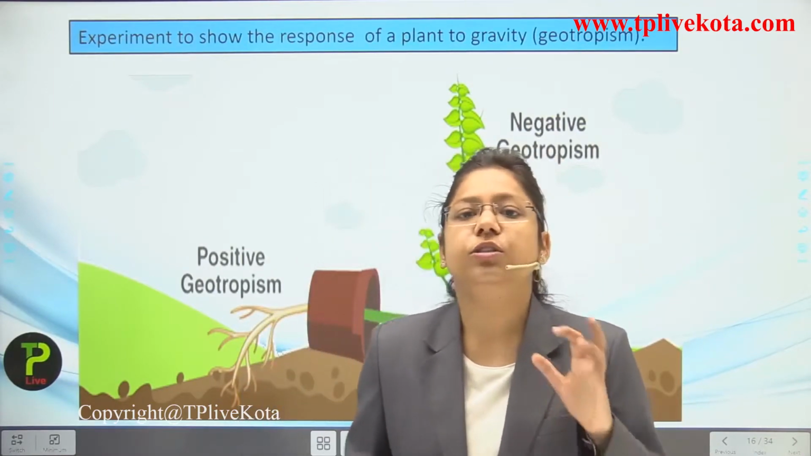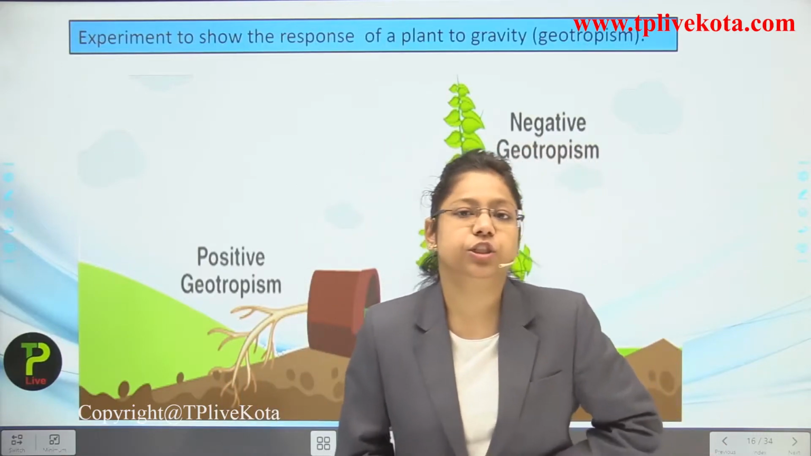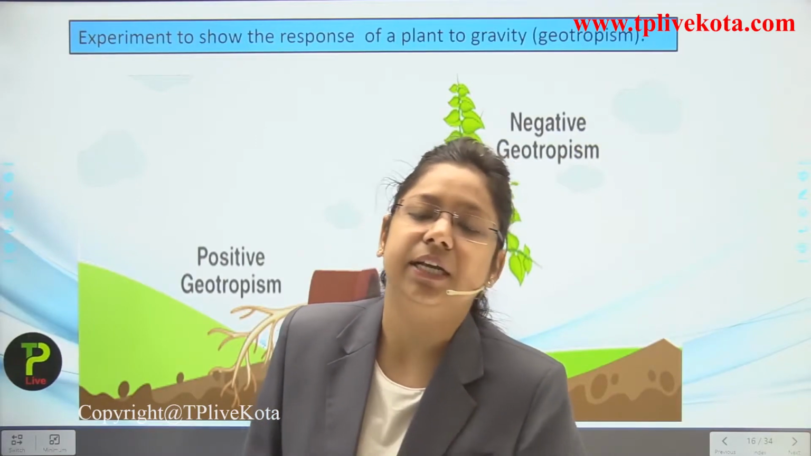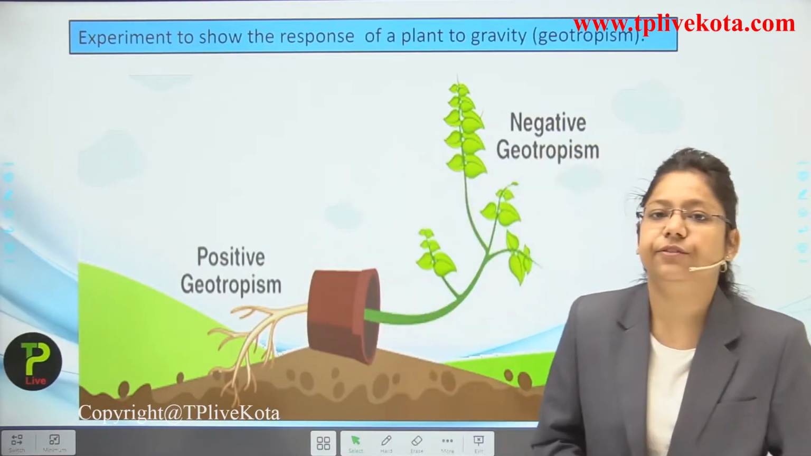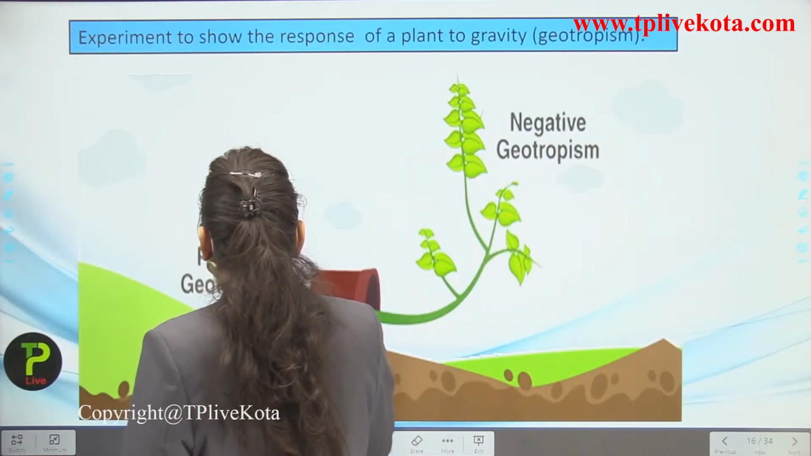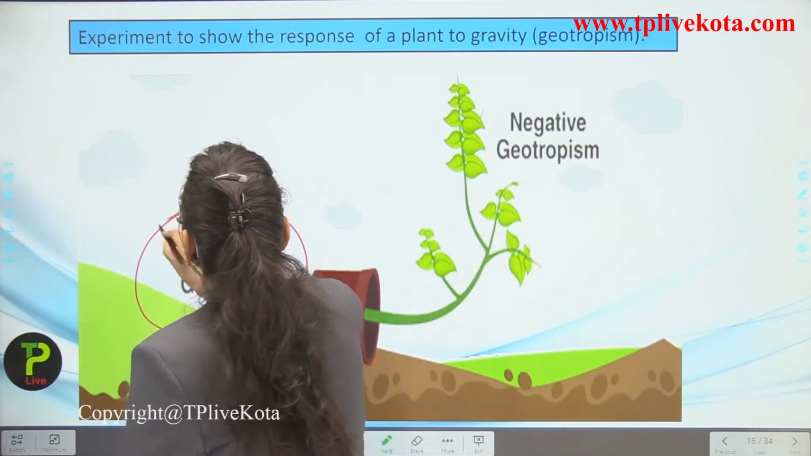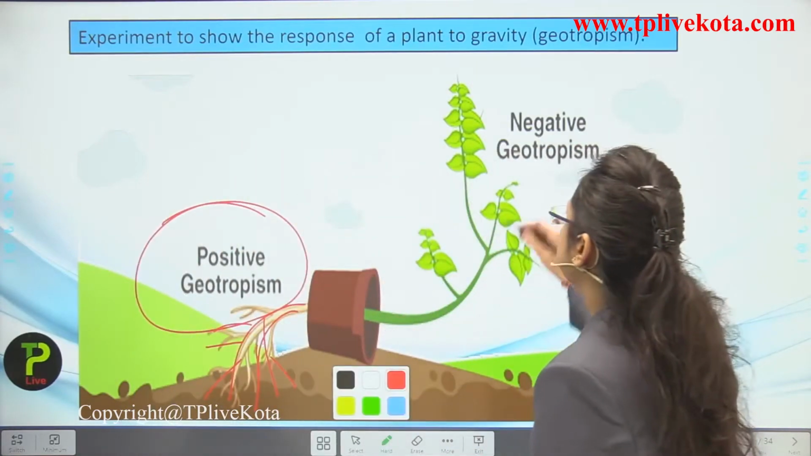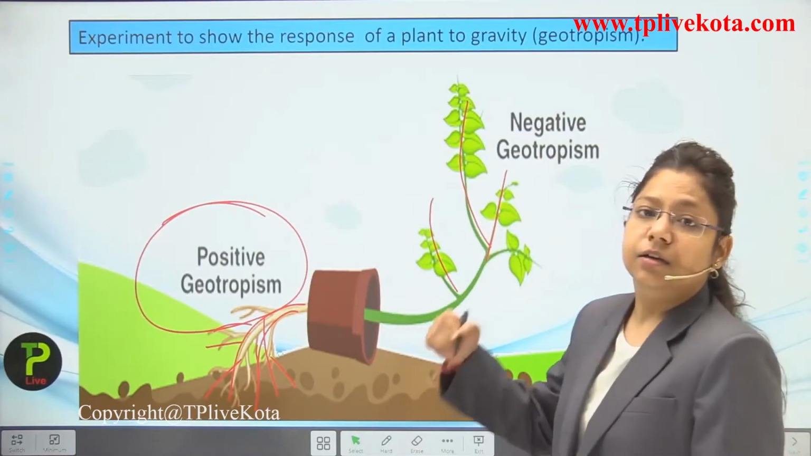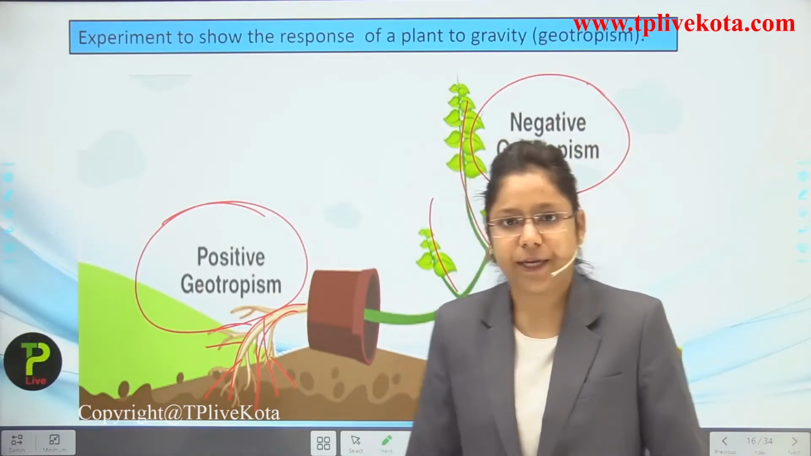So the roots are growing towards the gravity, so they are known as what? Positive geotropism. But the leaves and the stem part are growing against the gravity, so they are known as what? The negative geotropism. So you can see here, students, that these roots are growing towards the gravitational pull, so they are showing the positive geotropism, and these leaves and stems are growing against the gravity, so they are known as what? The negative geotropism. Okay.